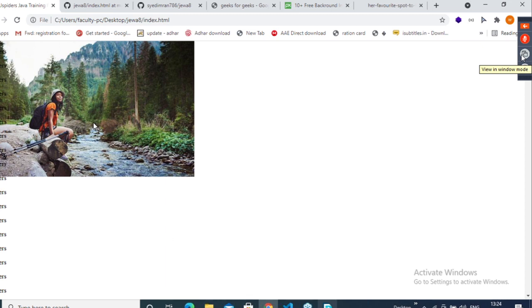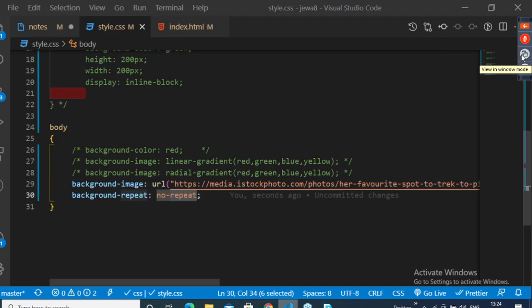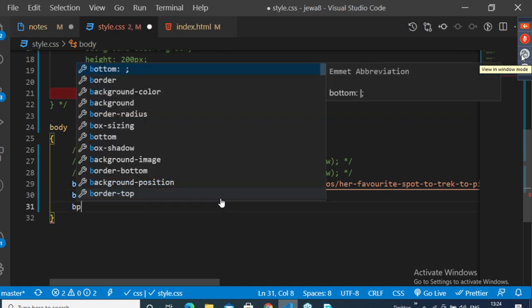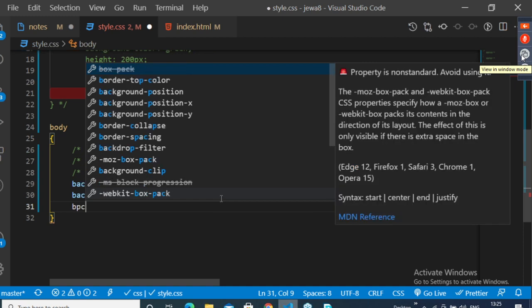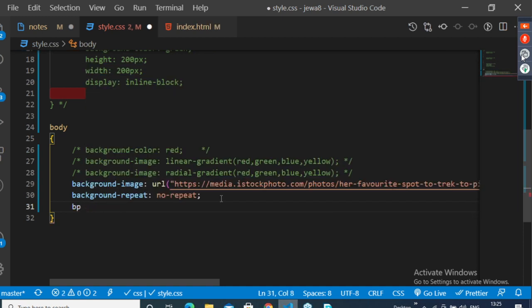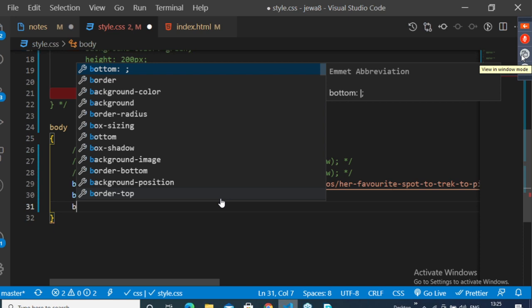So what do I do next, guys? The background image means it should be fixed to the whole background. Yes or no? So I'll go here. First, I will bring the image to the center. Background position, center.